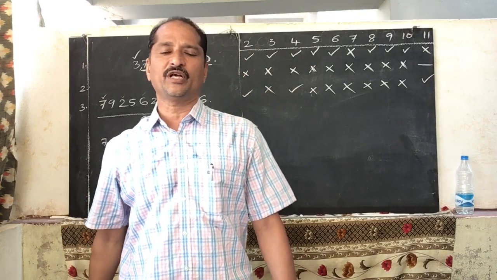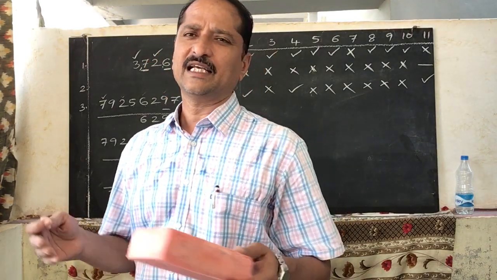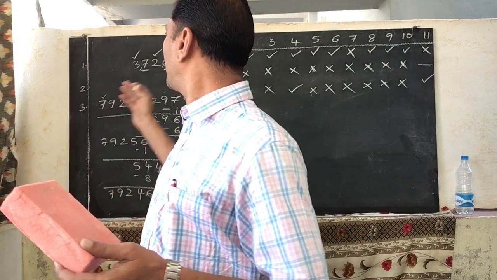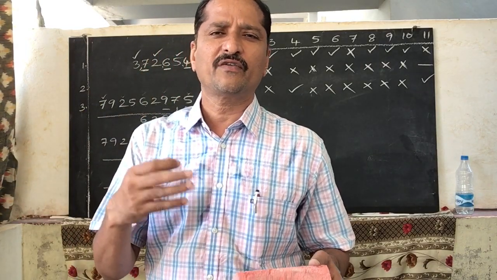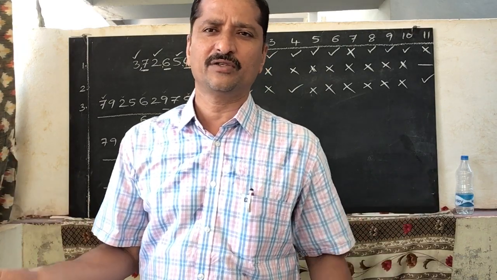So those are the divisibility rules. In this way, you can check any number. You can take a number with any number of digits and check whether it is divisible by 2, 3, 4, 5, 6. Either it is divisible or not, you have to check. Okay.